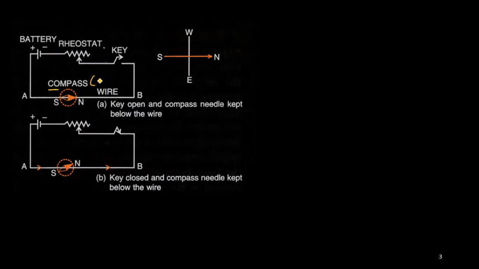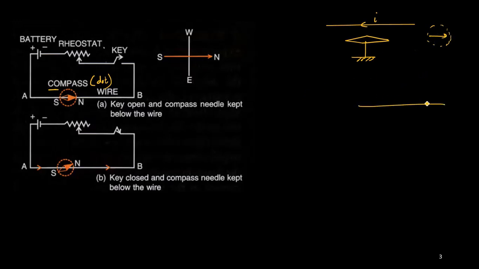If the line is drawn with a dotted line, that means the compass is placed below the wire. Below the wire means, let us say this is the wire through which the current is flowing, and I place the compass below it. The symbol to represent this type of diagram is to use the dotted line to represent the compass and put an arrowhead like this. That will symbolize the compass.